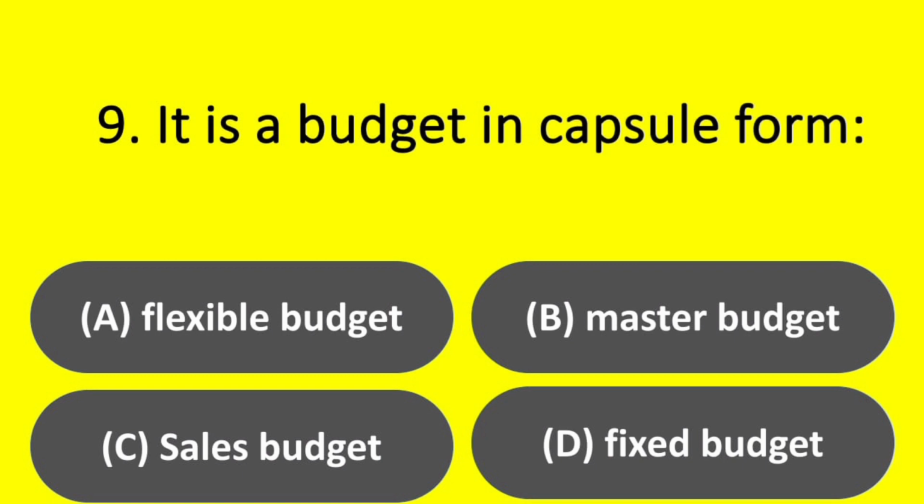Question. It is a budget in capsule form: option A, flexible budget; option B, master budget; option C, sales budget; option D, fixed budget. Answer: option B, master budget.